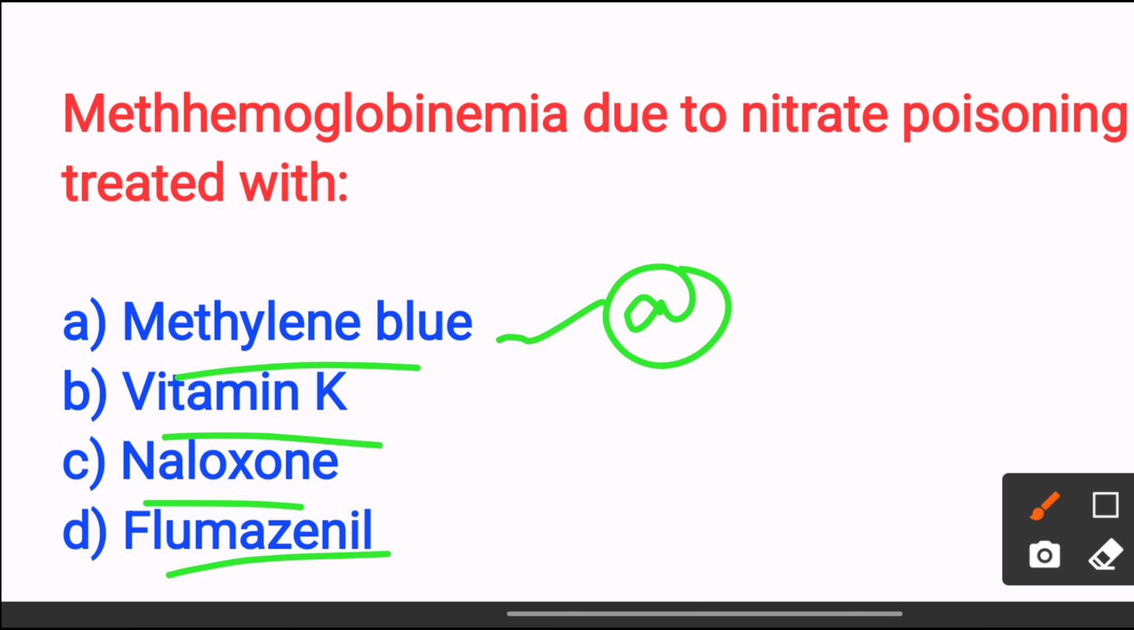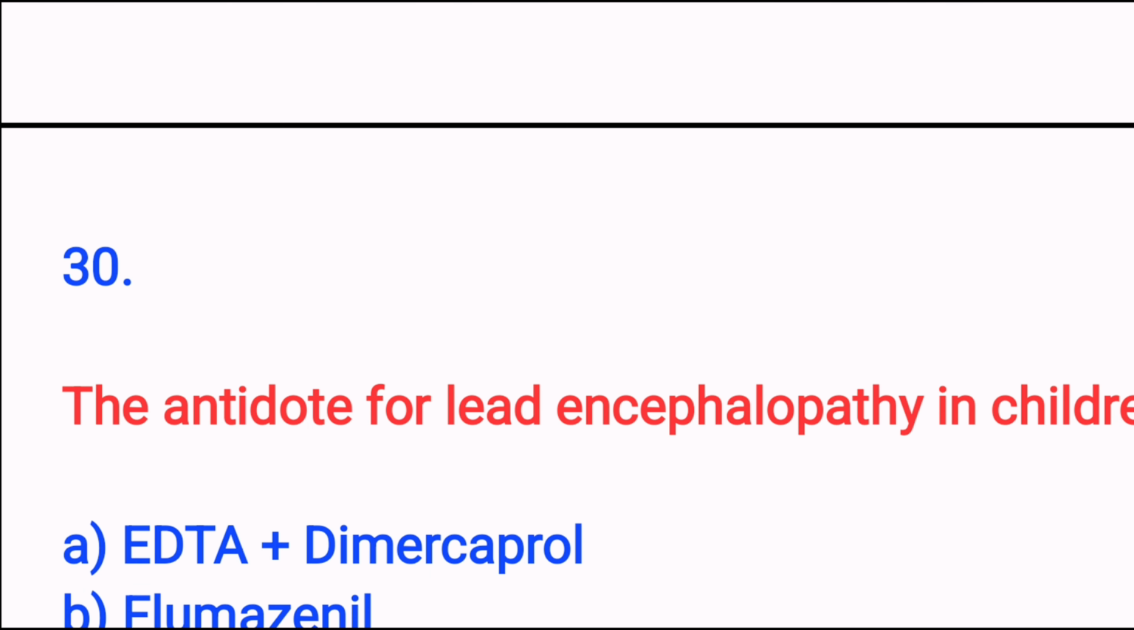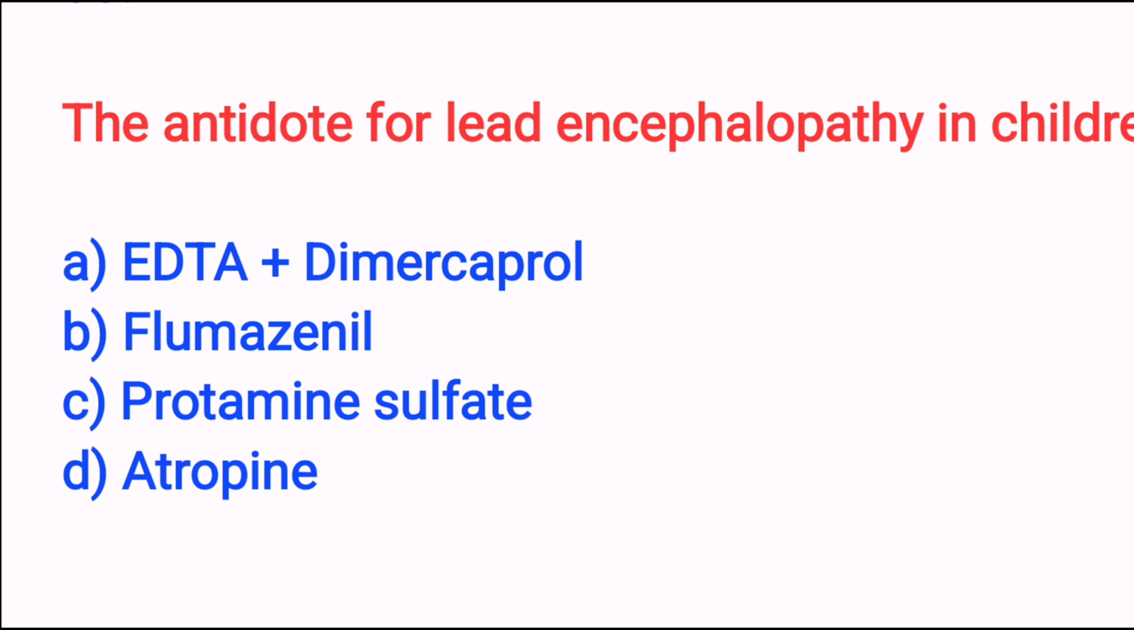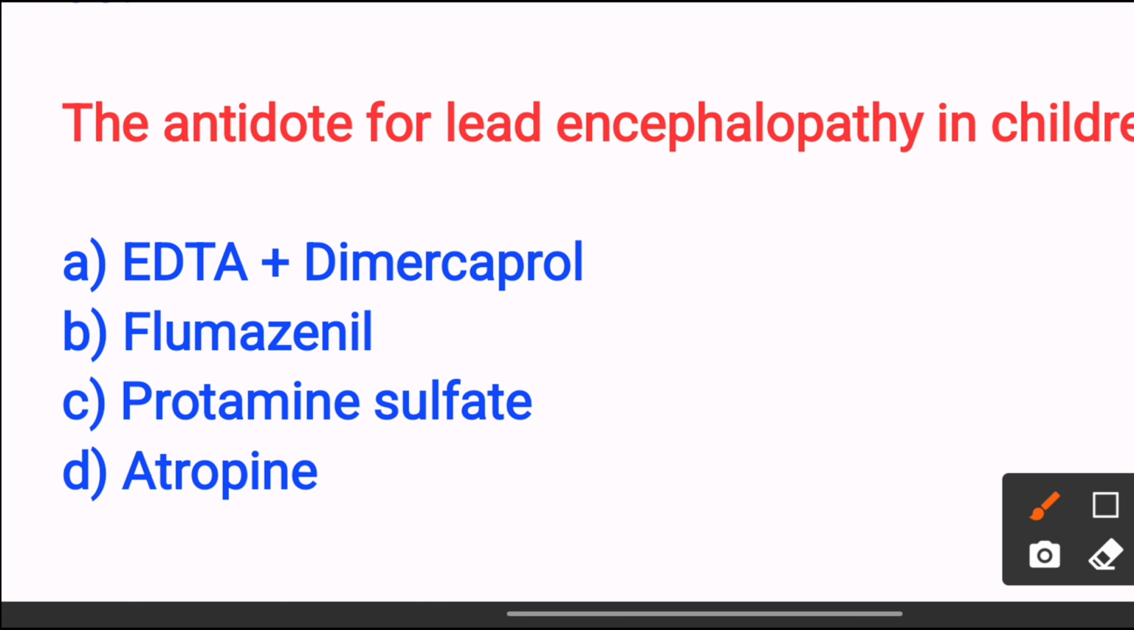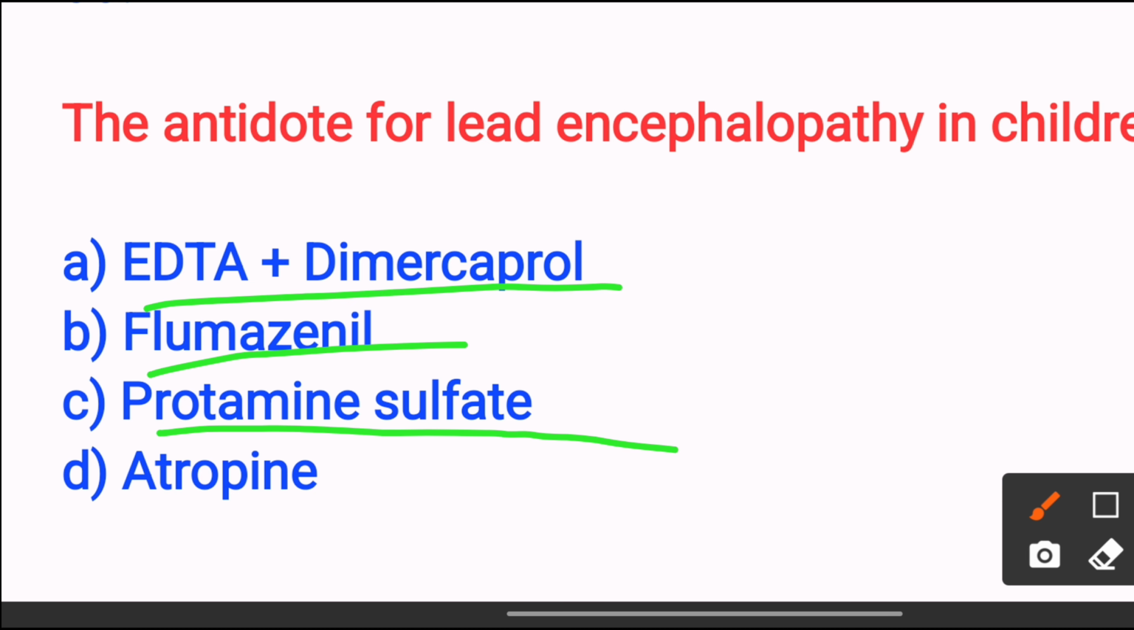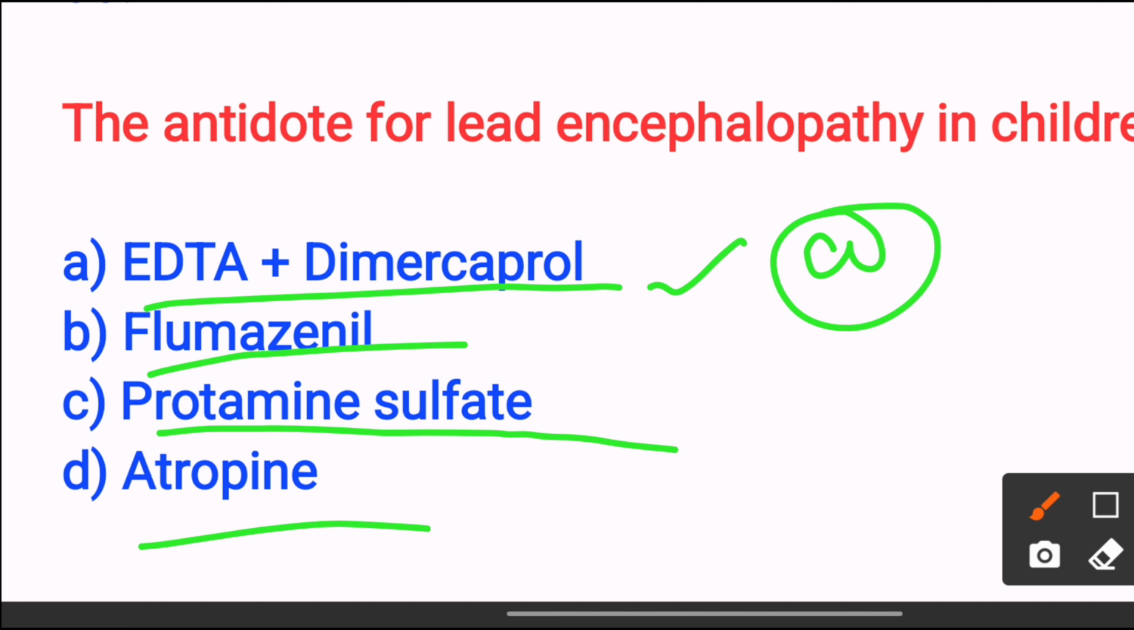Next, the antidote for lead encephalopathy in children is option A, EDTA plus dimercaprol, option B, flumazenil, option C, protamine sulfate, option D, atropine. The answer is option A, EDTA plus dimercaprol, because combination chelation is effective in severe cases. So the answer is option A.